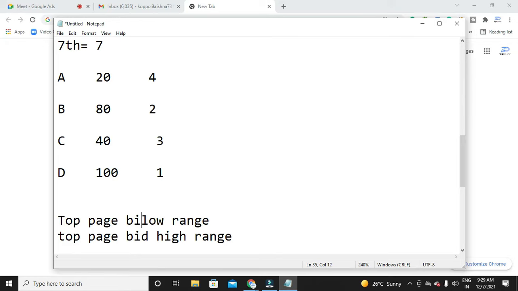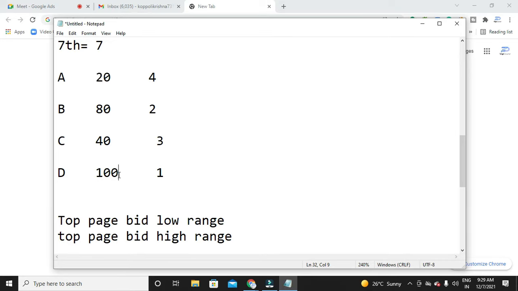We noticed these two factors in the keyword planner. On that day I explained that an advertiser who bids less can also be on top, and an advertiser who pays high can also be at the bottom. I hope you remember that. Among these competitors, A is bidding less, yet A can also be on top and D can also be in the bottom positions.